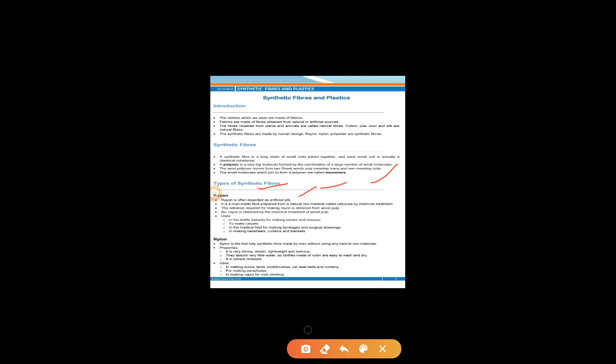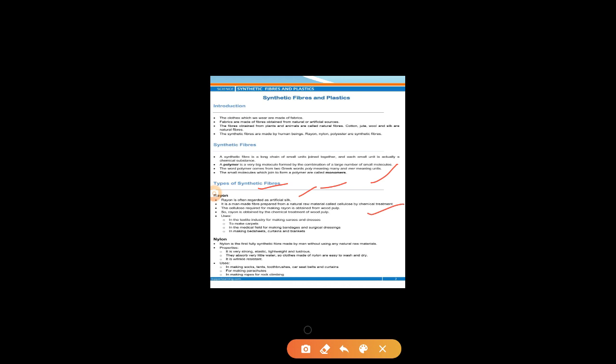This is man-made, since we are talking about synthetic fibers. And how is it prepared? It is prepared from a natural material like cellulose, by the chemical treatment of cellulose, and the cellulose required for making rayon is obtained from wood pulp. So here are two points: rayon is also known as artificial silk, and it is prepared by the chemical treatment of cellulose, which we get from wood pulp. So rayon is obtained by chemical treatment of wood pulp.